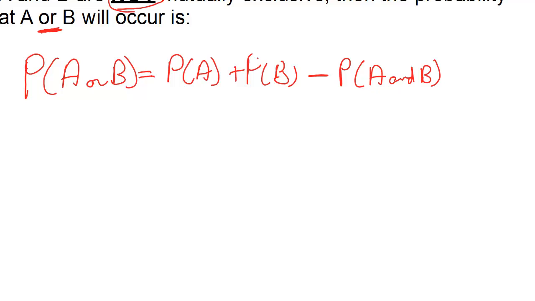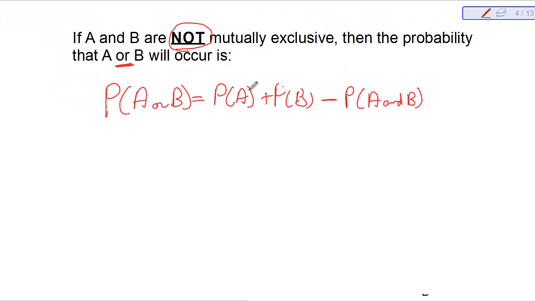The reason why is because if you're here and you're here, you've already been counted here, then you get counted here again, so we've got to cut you out one time. Okay, we've got to cut out the overlap because you've been counted twice. So we've got to cut you out one time. And this will become a little bit more evident whenever we're looking at some examples, but what we're talking about is something has been counted in this probability and it has been counted in this one. So we've got to take it out, but otherwise it gets counted twice.